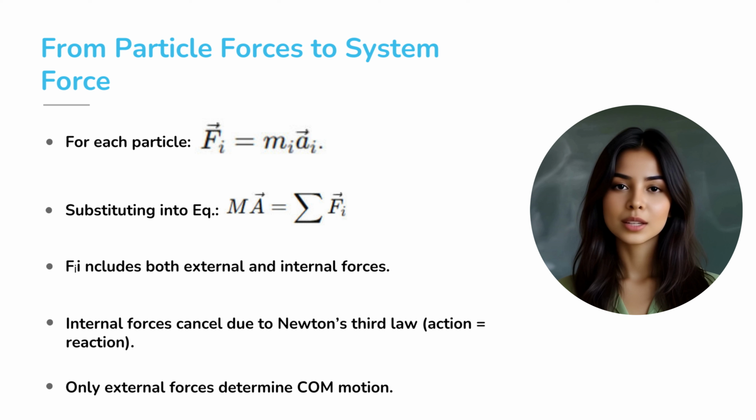Each F_i includes both external and internal forces. The internal forces always occur in action-reaction pairs, equal in magnitude and opposite in direction. When we sum them over the whole system, they cancel out perfectly. So, in the end, only the external forces survive in the equation. And that's a powerful simplification.